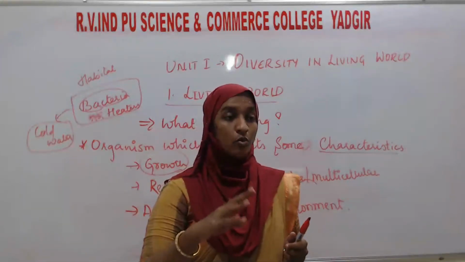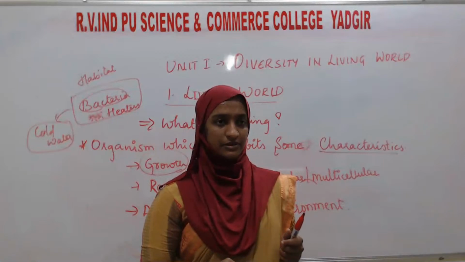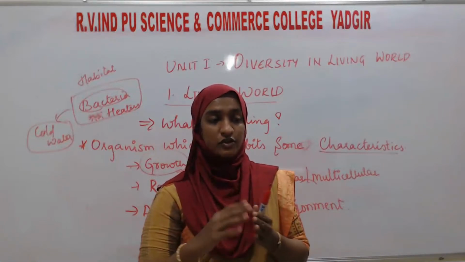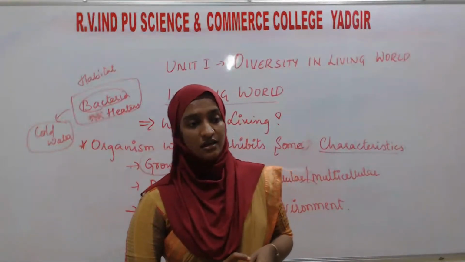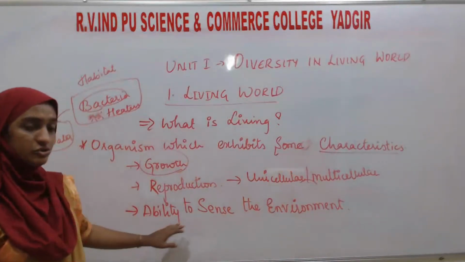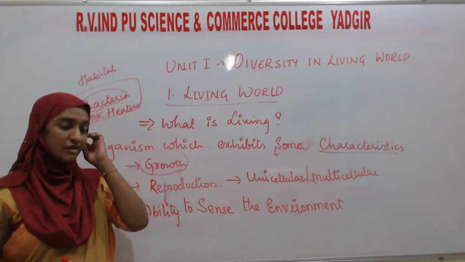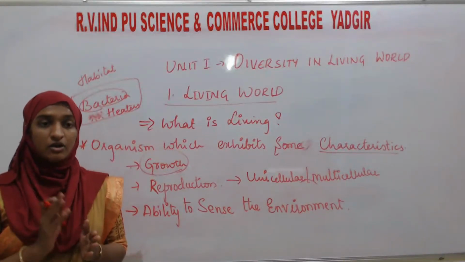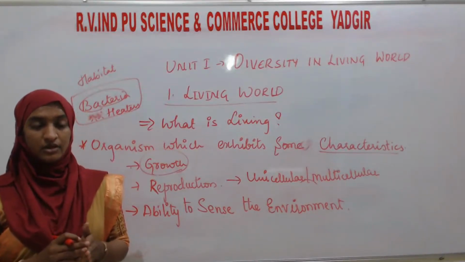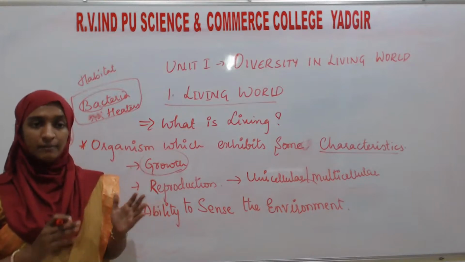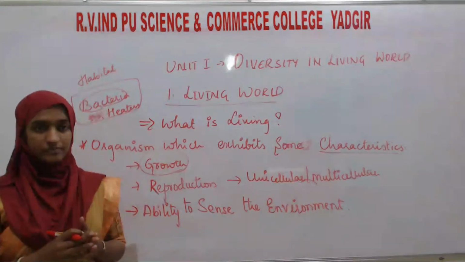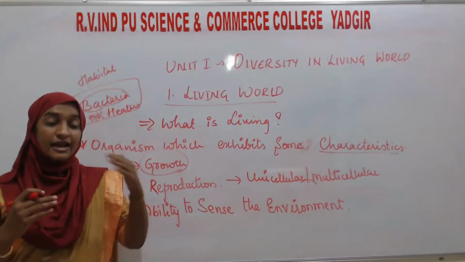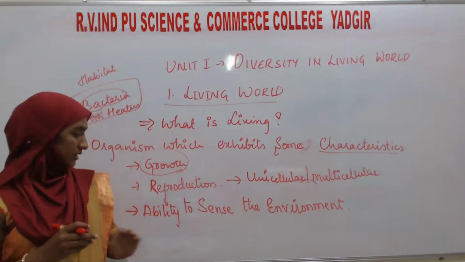You can recognize what changes are taking place in the environment. Second thing, you will respond to that change in the environment. So what is that? Ability to sense. Sense means some of the living organisms will not have sense organs, but they will also respond. For example, plants. Plants will respond to light. Okay, if they are utilizing it, they will respond to the light. In that sense, they are going to grow. Okay, that is the thing.